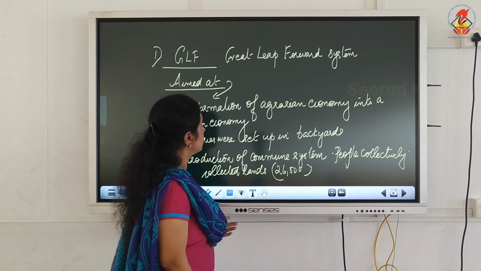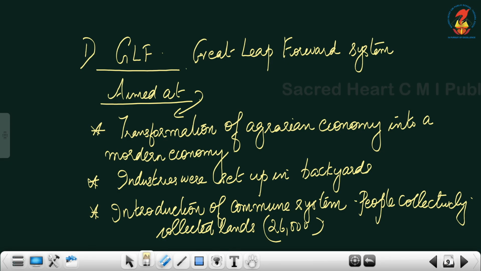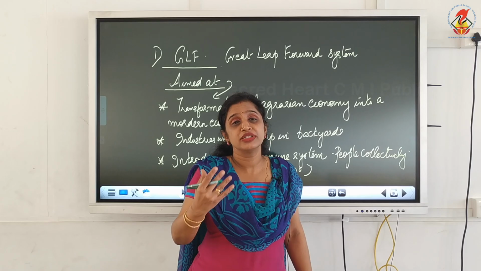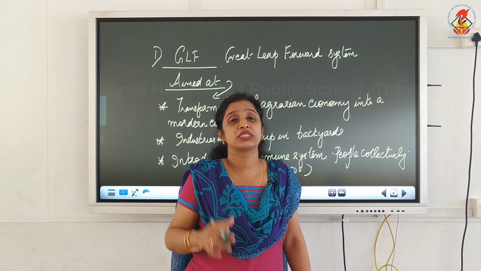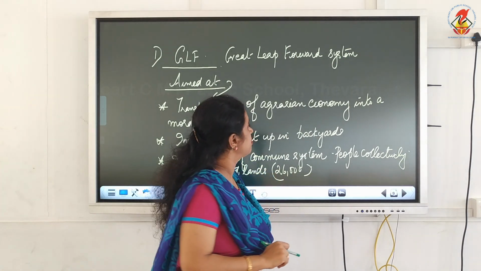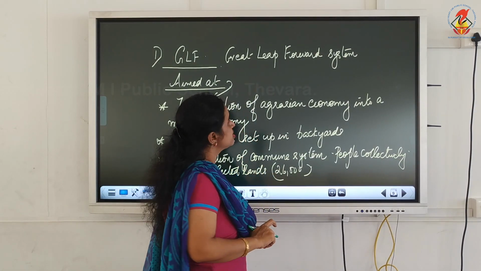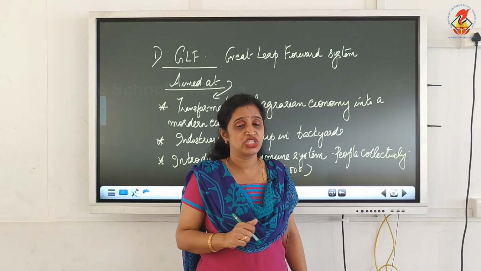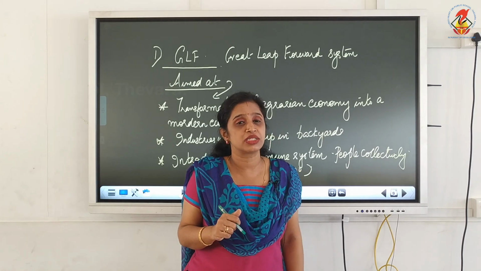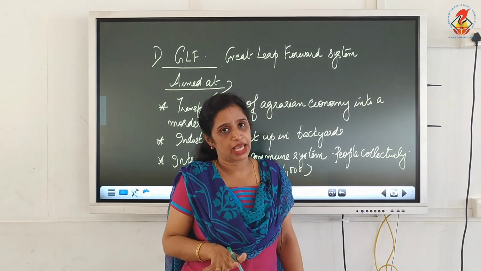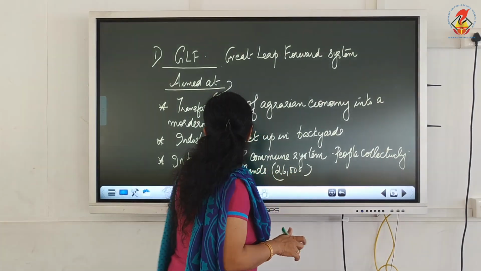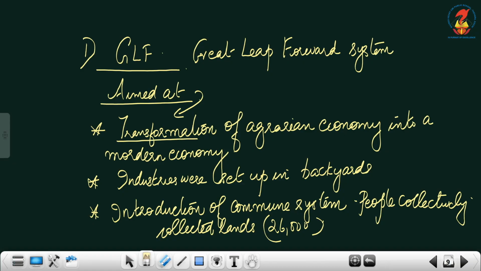Now, as a part of the measures taken by China, we have to discuss certain topics. The point number one is Great Leap Forward System, GLF. What is meant by this GLF? What are the important measures which were taken by China under this particular system known as GLF campaign or Great Leap Forward campaign? Now, this Great Leap Forward campaign aimed at transformation of an agrarian economy into a modern economy.